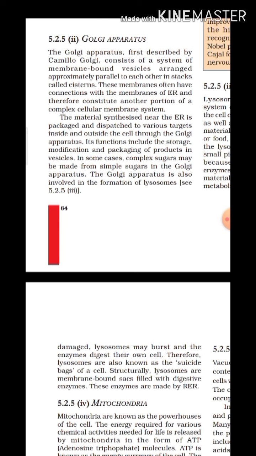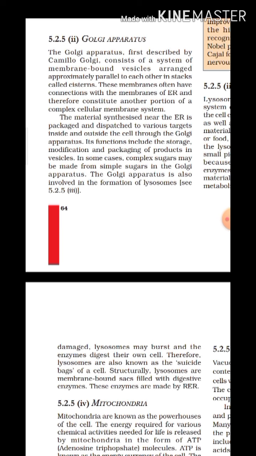The material synthesized near the endoplasmic reticulum, as you come to know, the different materials, as for example the protein, is synthesized in the endoplasmic reticulum, and the endoplasmic reticulum also synthesizes lipids. So the different material that is synthesized in the endoplasmic reticulum is packaged and dispersed to various targets inside and outside the cell through the Golgi apparatus.